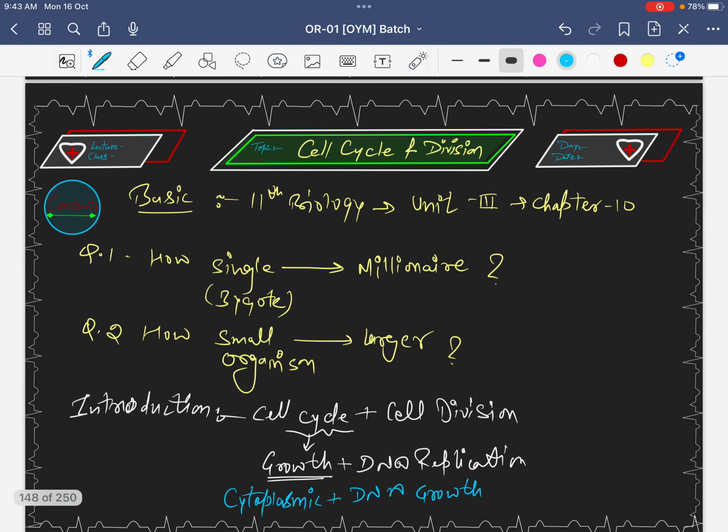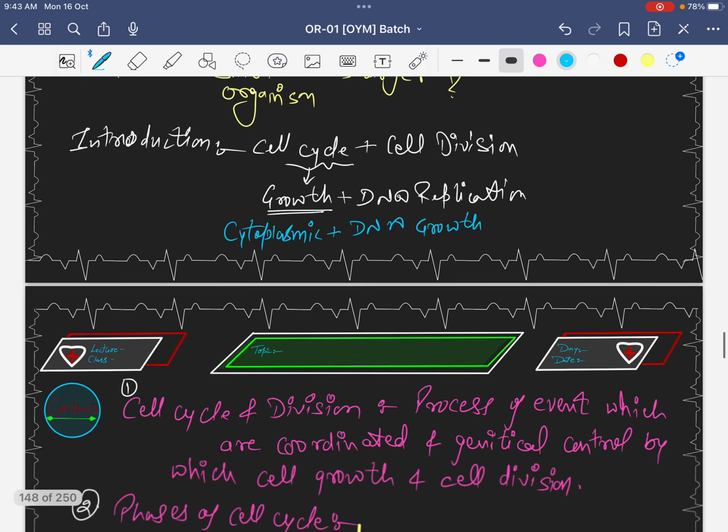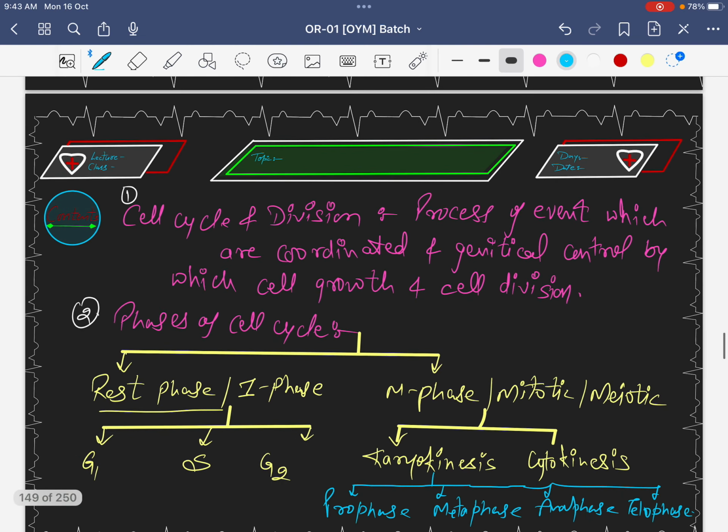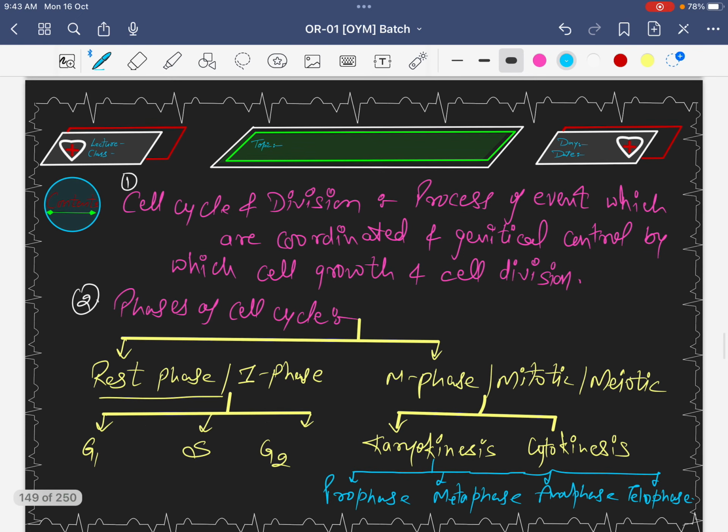Okay, so dear students, that was the introduction of our chapter, cell cycle and cell division, where we talked about two important concepts. The first concept was the definition of the cell cycle and cell division. Here we learnt that this is a process of events in a coordinated manner and genetically controlled, by which the cell grows and then after divides.